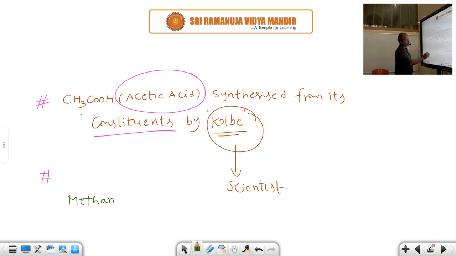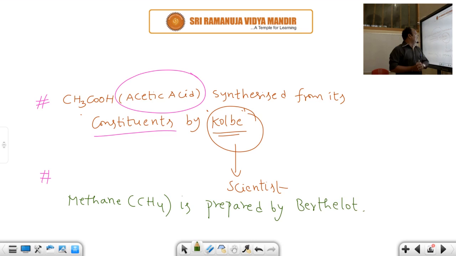So in the initial stage, according to vital force theory, we couldn't prepare organic compounds in the laboratory. This was disproved by Höhler, because Höhler prepared an organic compound in the laboratory using ammonium cyanide. What is the urea formula? NH2CONH2.